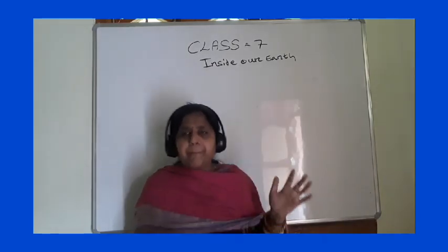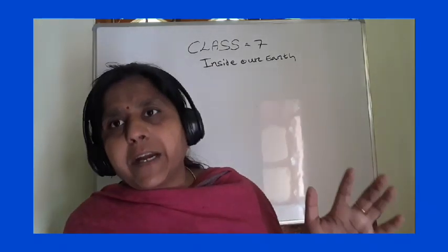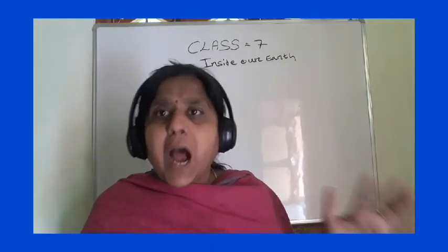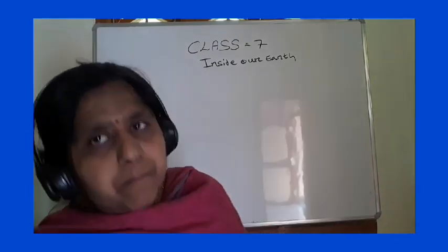Whereas the lower mantle is made up of iron, silicon, aluminium and magnesium.